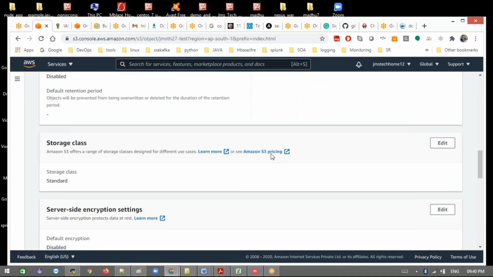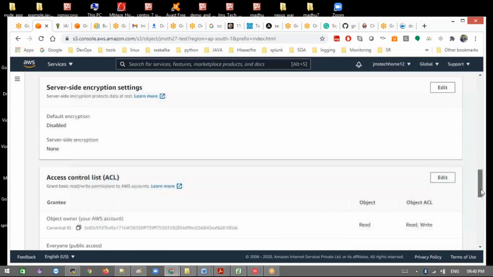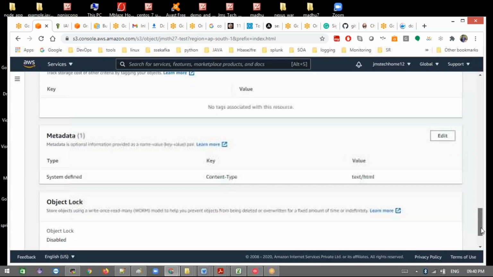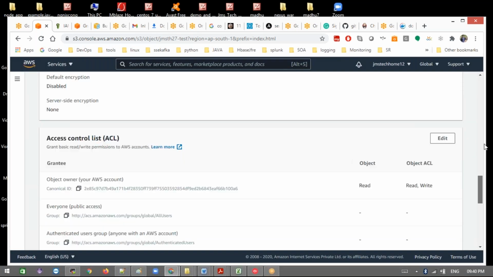Storage classes, we didn't set up any storage classes. Okay, we can do that later also. Server-side encryption we didn't disable. Access control list, we also didn't enable this. See here: tags, metadata, object lock, nothing is enabled.